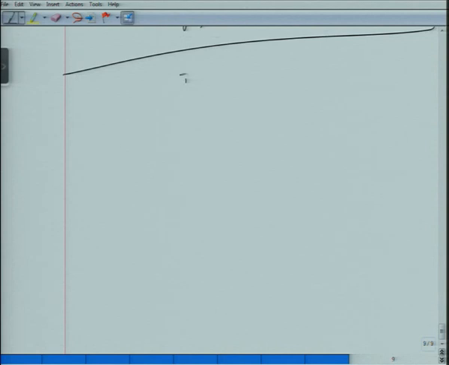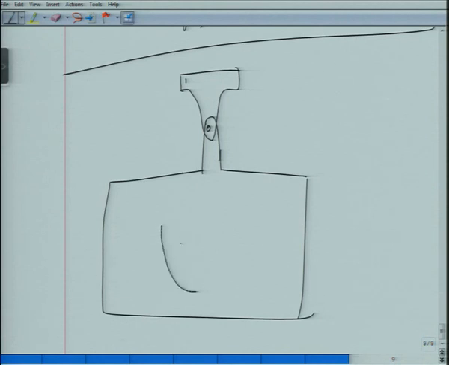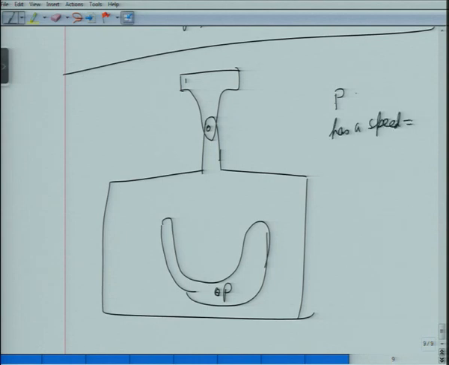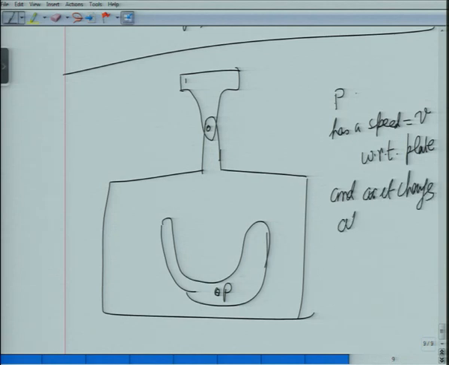I talked of a plate in which we had a circular slot, and we said in this circular slot there is a point P. Point P has a speed equal to V with respect to the plate, and it changes at a rate A with respect to the plate.